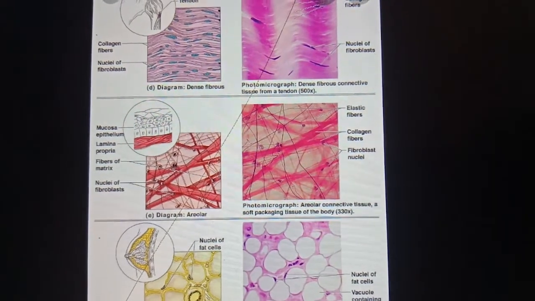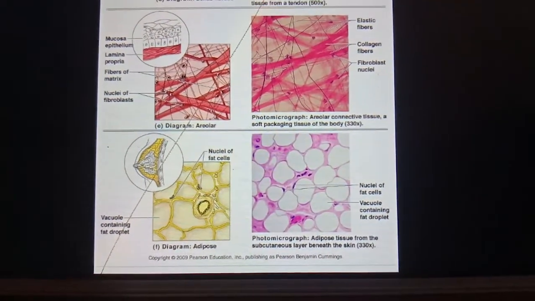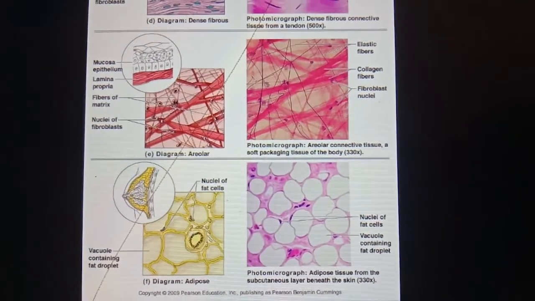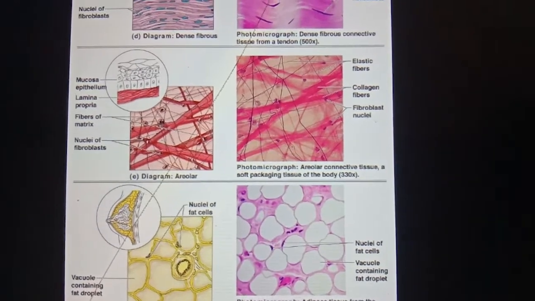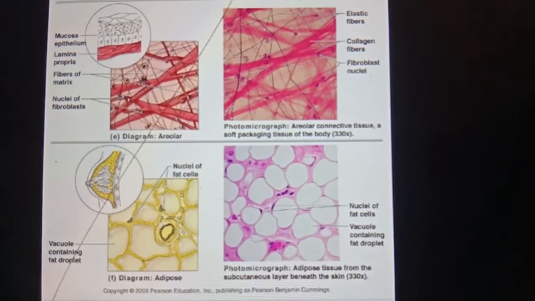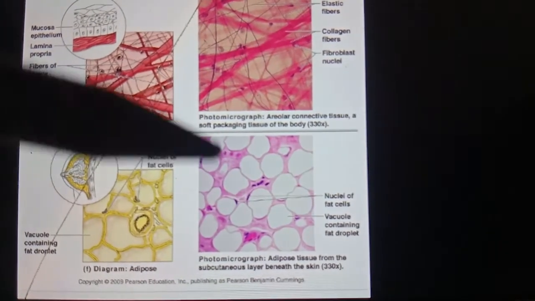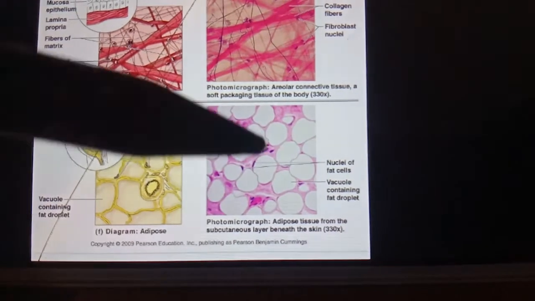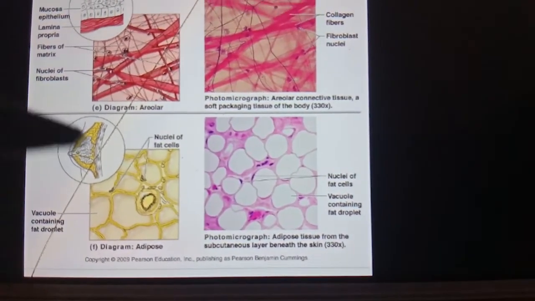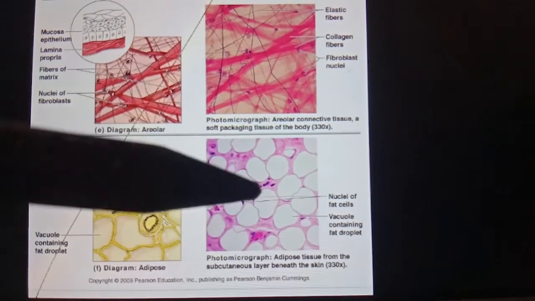Next is adipose tissue. Listen, adipose tissue is an aggregation of fat cells, the adipocytes. The cells are oval and spherical in shape. Adipose tissue is an aggregation of fat cells where fat is deposited.